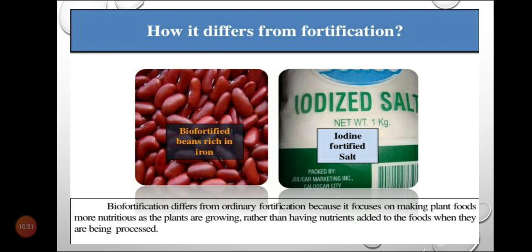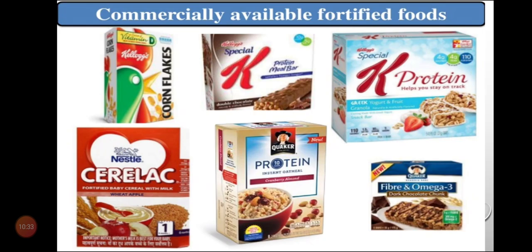Now we will see the different types of commercially available fortified foods: you can see your cornflakes, Kellogg's, proteins, Cerelac. These are all commercially fortified foods, meaning more amount of proteins and nutrition is present in such food, but they are added artificially. They are not present naturally. So when I say biofortification, it means the nutritious things are present in them naturally.